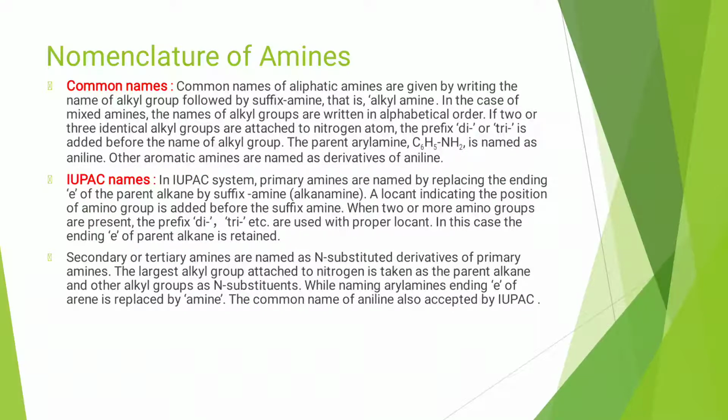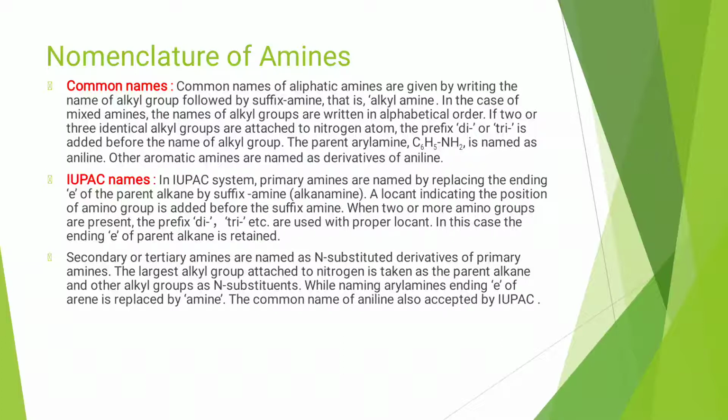Nomenclature of amines. There are two systems for nomenclature of amines. First, the common names, and second, the IUPAC names. Common names of aliphatic amines are given by writing the name of the alkyl group followed by the suffix amine. That is, we can call it alkyl amine. In case of mixed amines, the names of alkyl groups are written in alphabetical order.